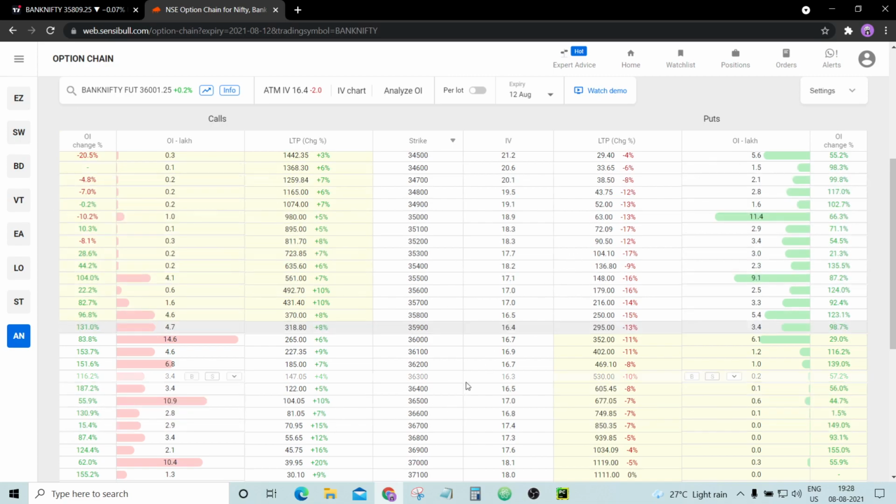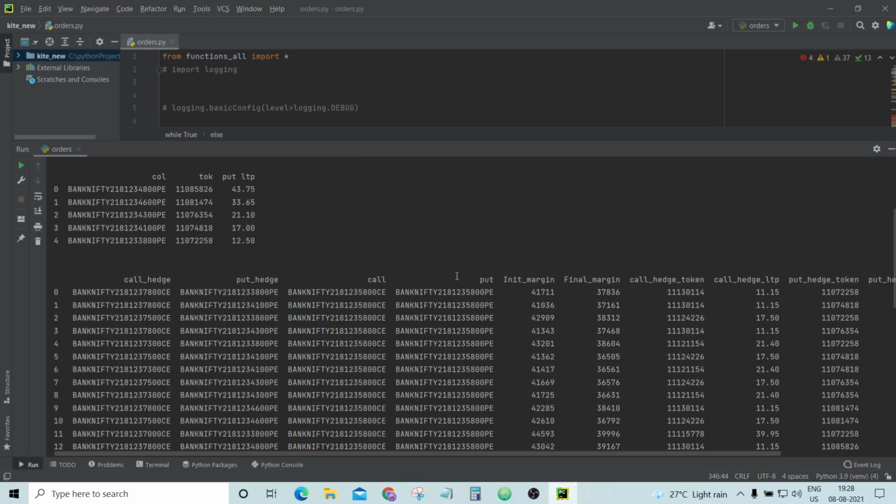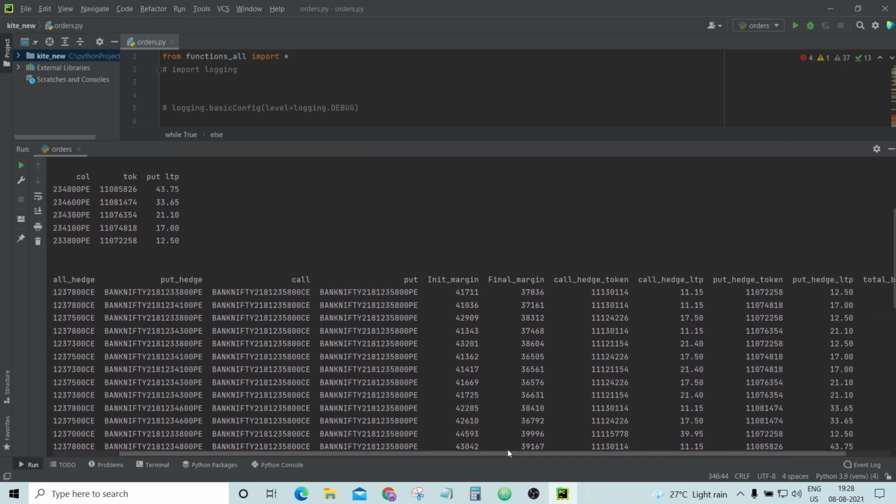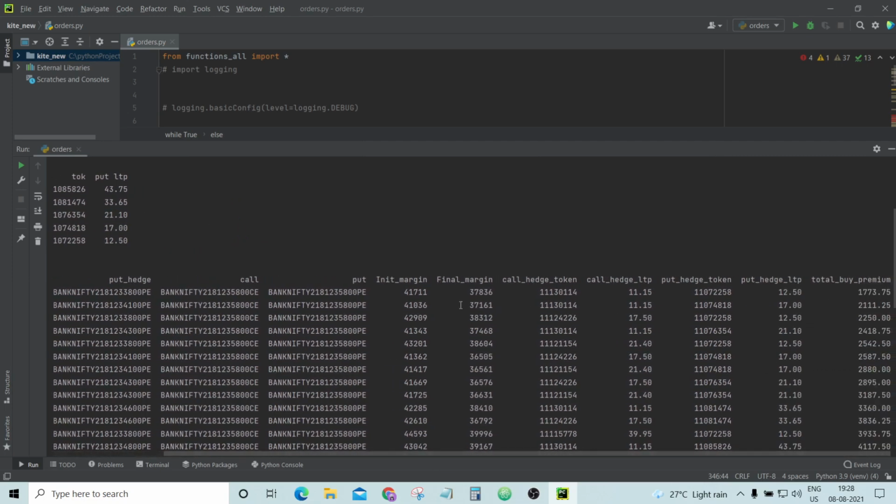So to make a decision on that, I have incorporated this in the strategy. Basically, it will take different combinations of all the hedges that I can apply with the current at the money strike straddle, and it will give the margin required for all those combinations.